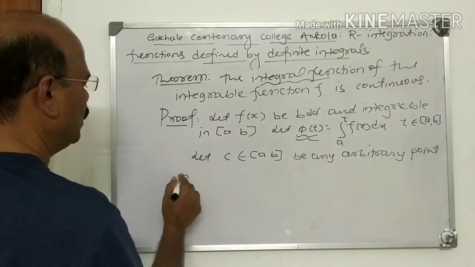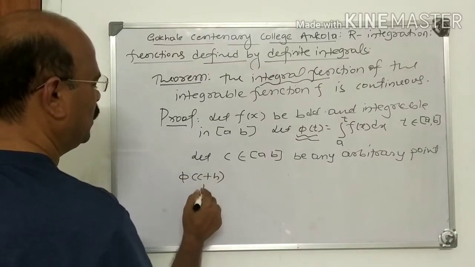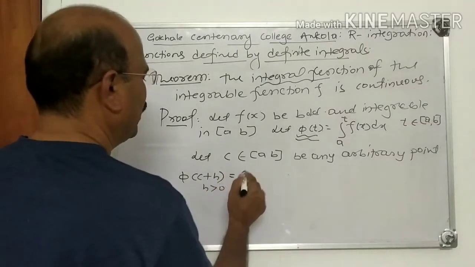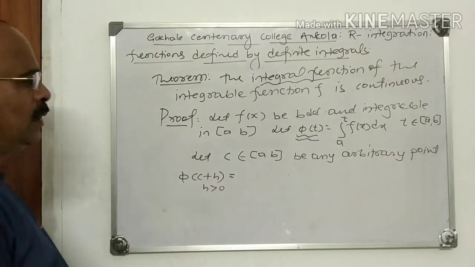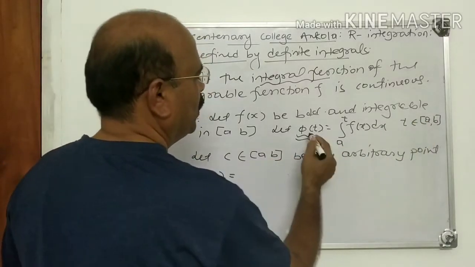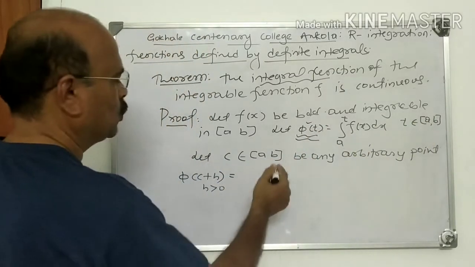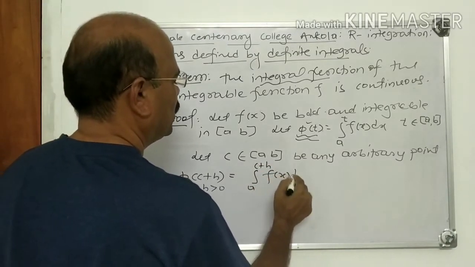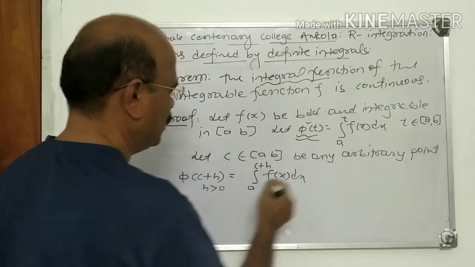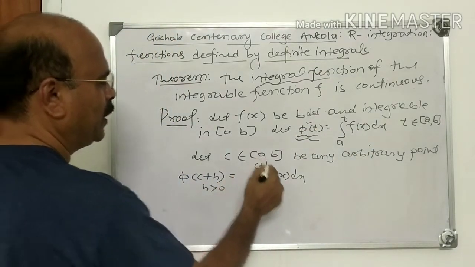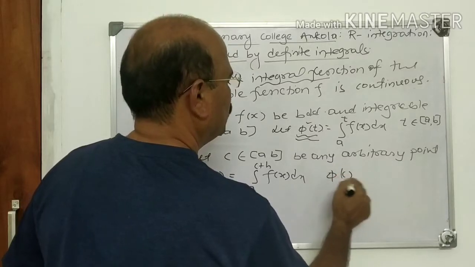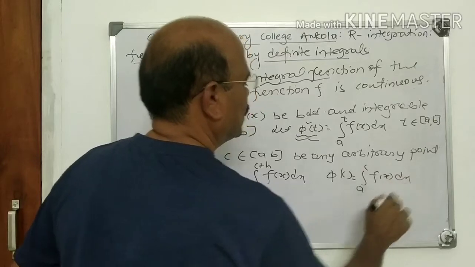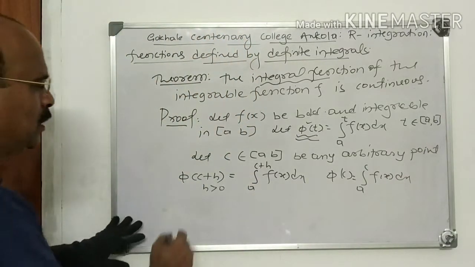Now we consider phi of c plus h, where h is positive here. What is phi of c plus h? c and c plus h belong to [a, b]. We have defined phi of t by this. So phi of c plus h is integral a to c plus h f(x) dx. Refer this. And what is phi of c? It is integral a to c f(x) dx.